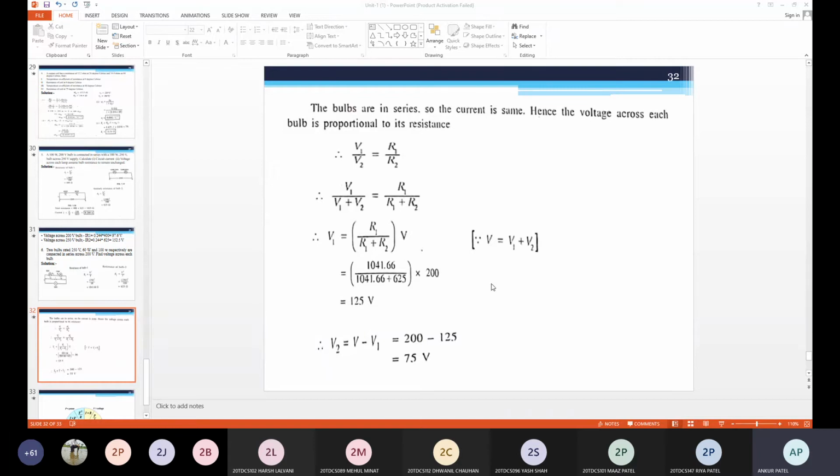Now we can find the unknown resistance. R is equal to V2 by I, where V2 is the voltage across the unknown resistor. So V2 by I is equal to 130 upon 0.75, that is 173.33. And the power loss across the unknown resistor is I square into R. So I, that is 0.75, square, into 173.33. So the answer is 97.5 watt. Are you getting? Yes, sir. Thank you, sir. Okay.